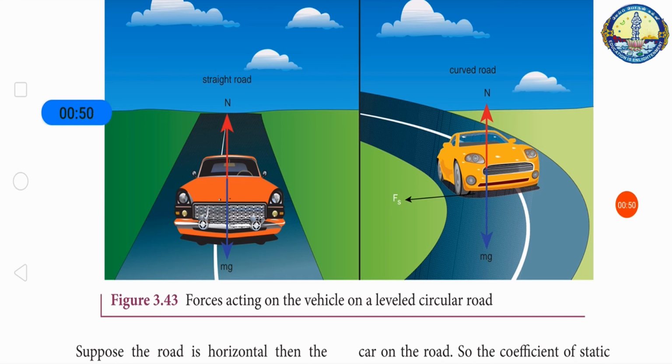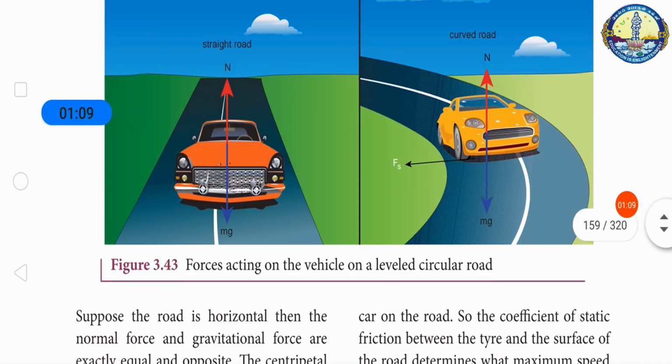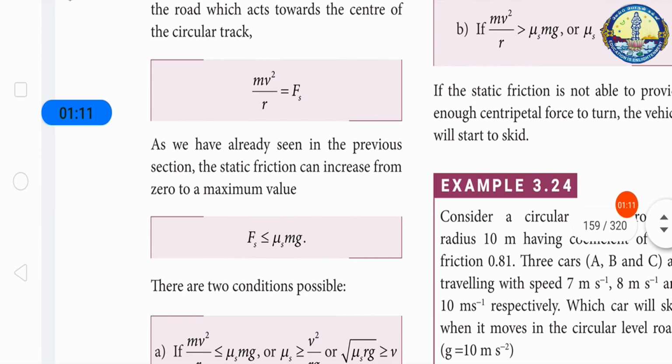So the centripetal force is provided by the force of static friction between the tire and the surface of the road, which acts towards the center of the circular track. So we write f_s = mv²/r. But here the frictional force is less than or equal to μ_s mg, which is the maximum value, starting from 0.